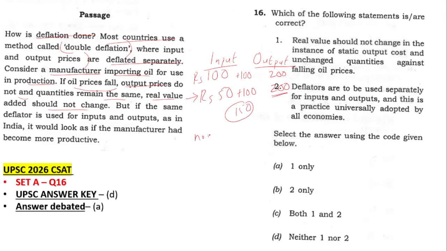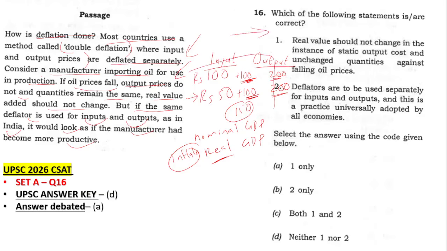So these are nothing but your nominal value and real value. You learn nominal GDP and real GDP, where you are just cutting off the inflation or deflation changes, and that is how you arrive at the real. So this is the situation they have given. But if the same deflator is used for inputs and outputs, as in the case of India, it would look as if the manufacturer had become more productive. Ideally the real value added is not changing, but output will remain constant in this case. This is a technical thing, but you don't have to worry about this.